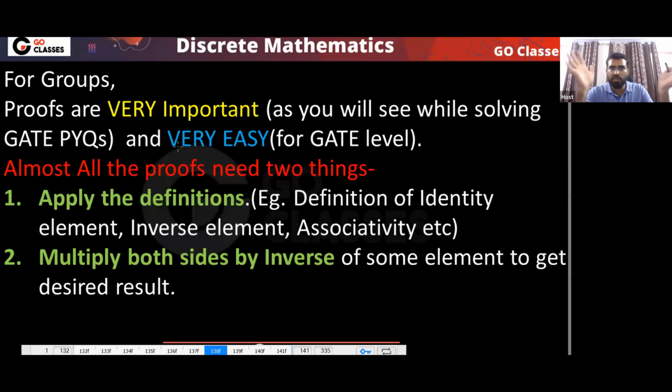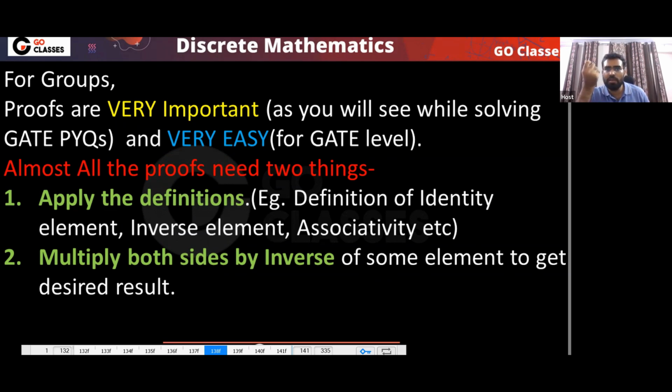So in the group theory, if you want to solve a GATE exam question, then proofs are very important. Okay, so this is what I'm saying. For groups, you can notice proofs are very important, but the interesting thing is they are very easy also, and they have same template. For GATE level, all the proofs in group theory have same template. And what is that? Just apply the definition. Apply the definition of inverse element, apply the definition of identity element, just apply the definition. Did you check? In the last class, we have done 2-3 proofs, and for all of them, we only applied the definition.